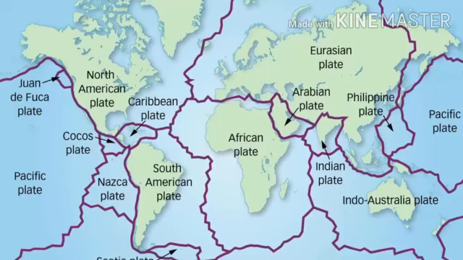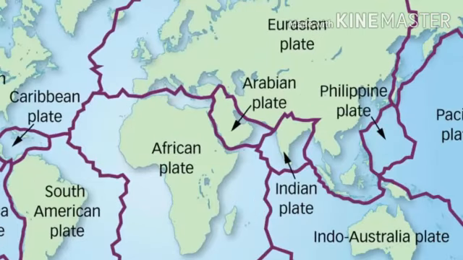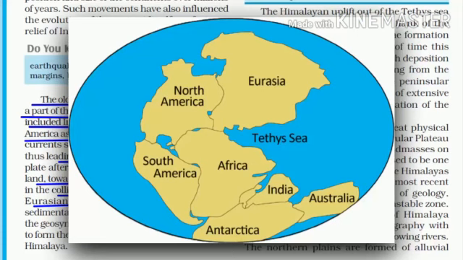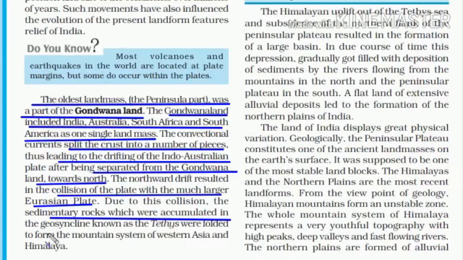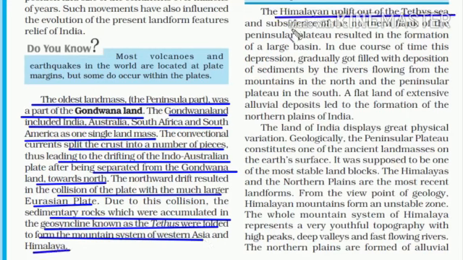And then what happened? It collided with the plate which is much larger, which is also called the Eurasian plate. So before this collision there was all water in between the Indian plate and the Eurasian plate. And this water body was named Tethys Sea. So all the sedimentary rocks which were there at the bottom of the sea started folding up. As a result, Himalaya was born. And that's why you'll see the land is uplifted in northern India.